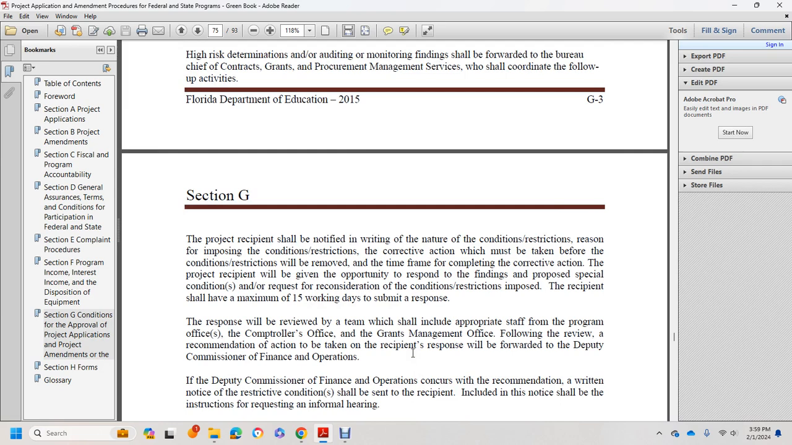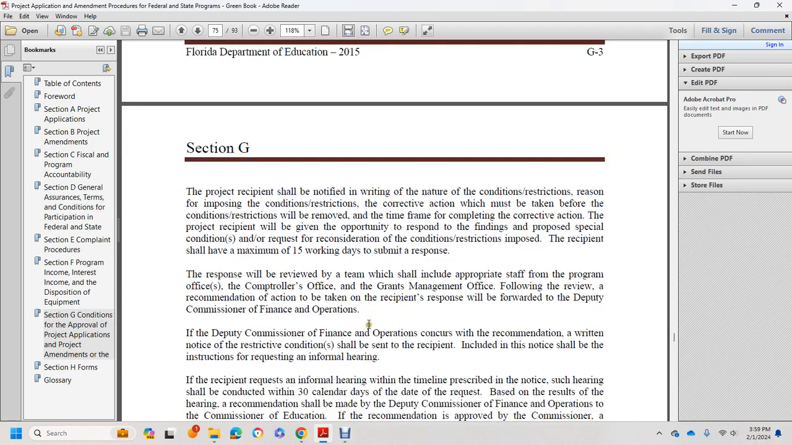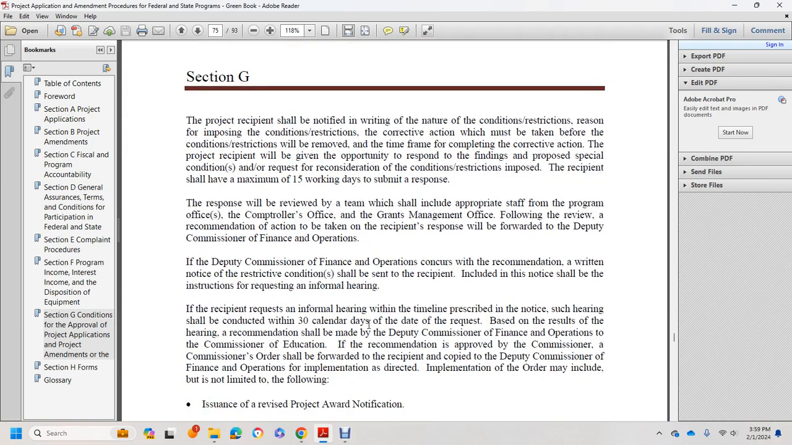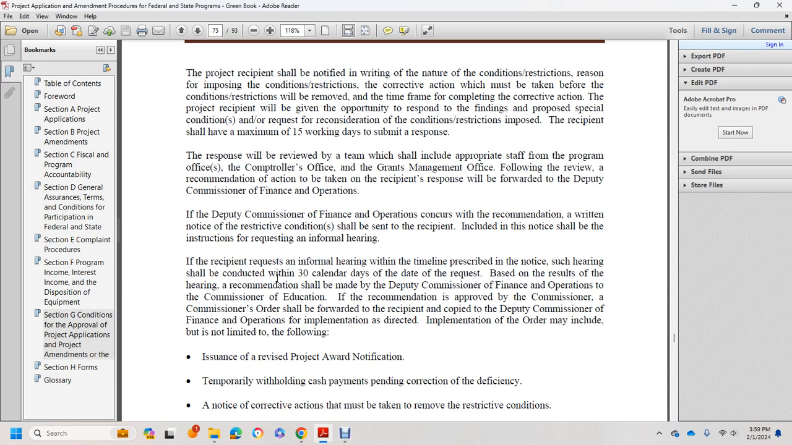When the recipient responds, the Deputy Commissioner of Financing Operation receives it. The Deputy Commissioner of Financing Operation, with the recommendation, shall send the notice of the restrictive condition to the recipient, including instructions for requesting an informal hearing. If the recipient requests an informal hearing within the timeline prescribed by the notice, the hearing shall be conducted within 30 calendar days of the request. Based on the result of the hearing, a recommendation shall be made by the Deputy Commissioner of Financing Operation to the Commissioner of Education.